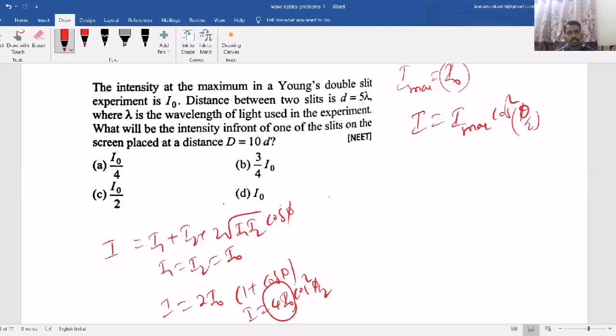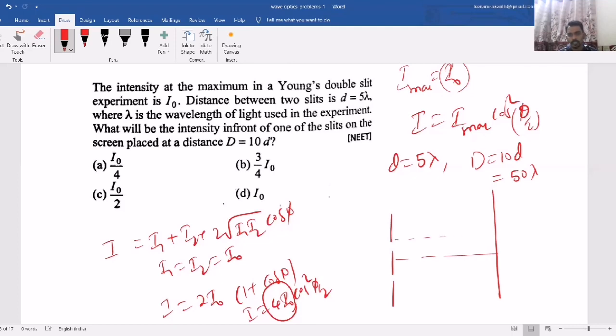Now I maximum is I naught, and the distance between the slits, small d, is 5 lambda. Then they are also saying capital D is 10 times d, that is nothing but 50 lambda. Then what are they asking? What will be the intensity in front of one of the slits? See, there are two slits. Now this is the screen. This is the central point. Now they are asking the intensity on the screen at a point just opposite to one of the slits.